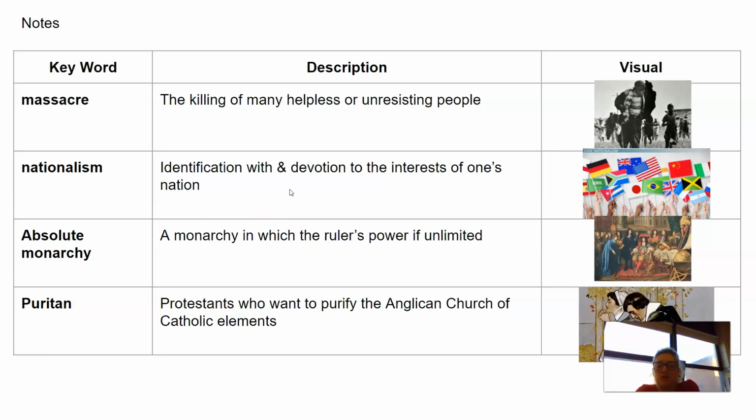Absolute monarchy, this should be a review from the beginning of the year and last year as well with Mr. Ang or Mr. Flynn. A monarchy in which the ruler's power is unlimited. So they basically can do whatever the heck they want.